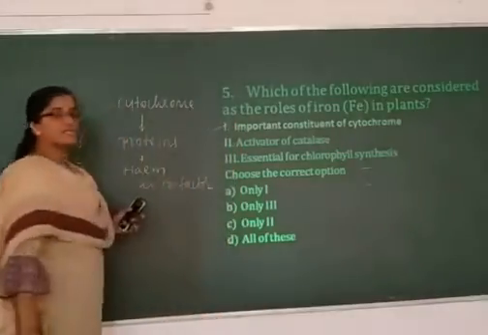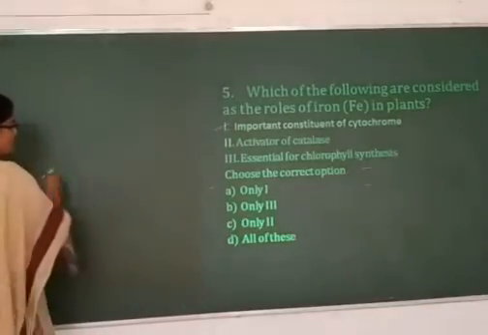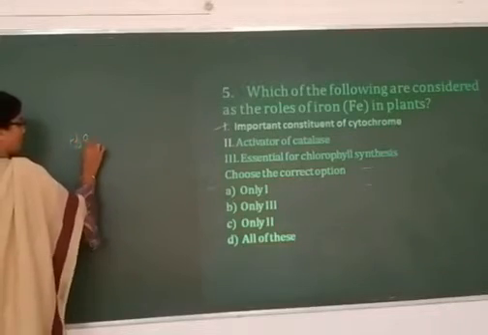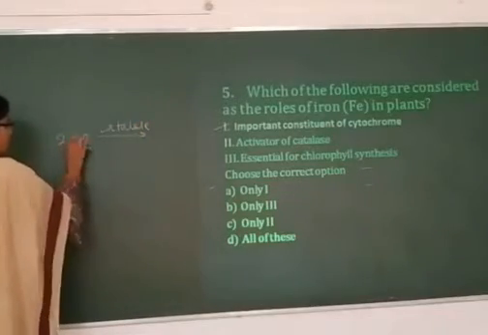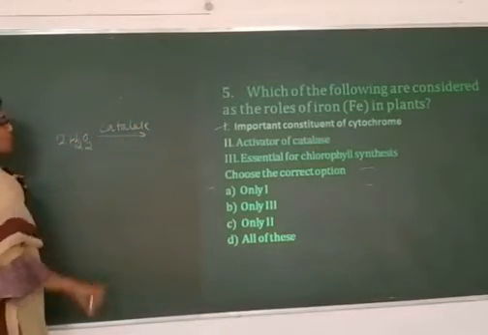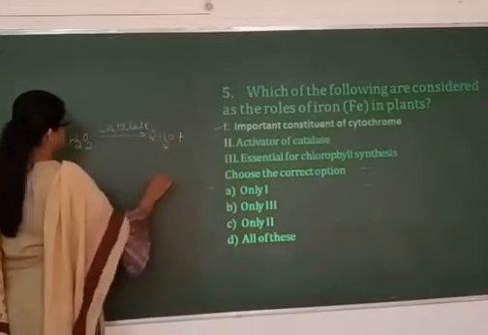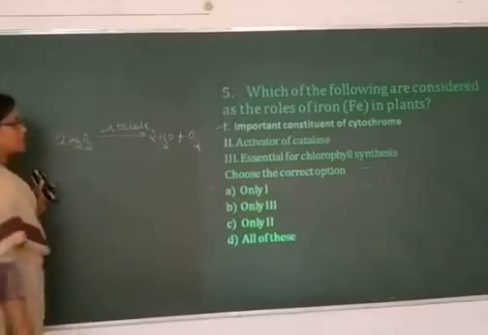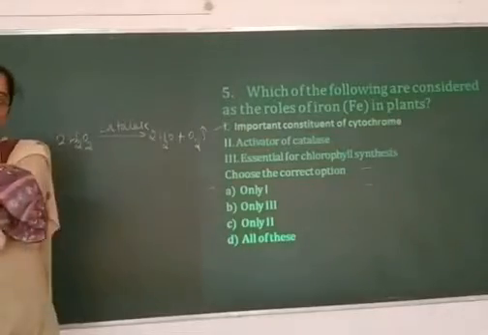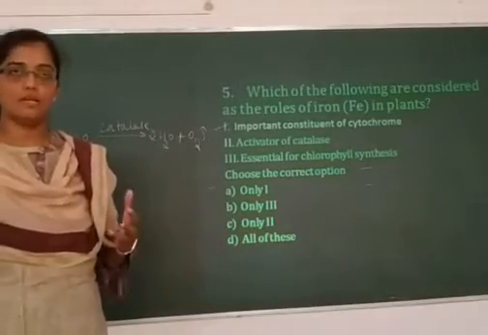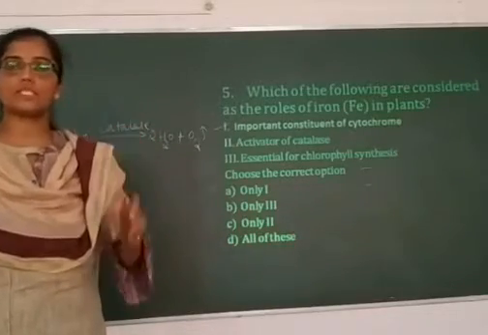Is an activator of catalase enzyme. Yes, this statement is also true. Catalase enzyme in presence of iron breaks down hydrogen peroxide, H2O2, into two molecules of water with the release of oxygen. Accumulation of hydrogen peroxide is toxic to any cells. It is produced in the peroxisomes during the photorespiration process.